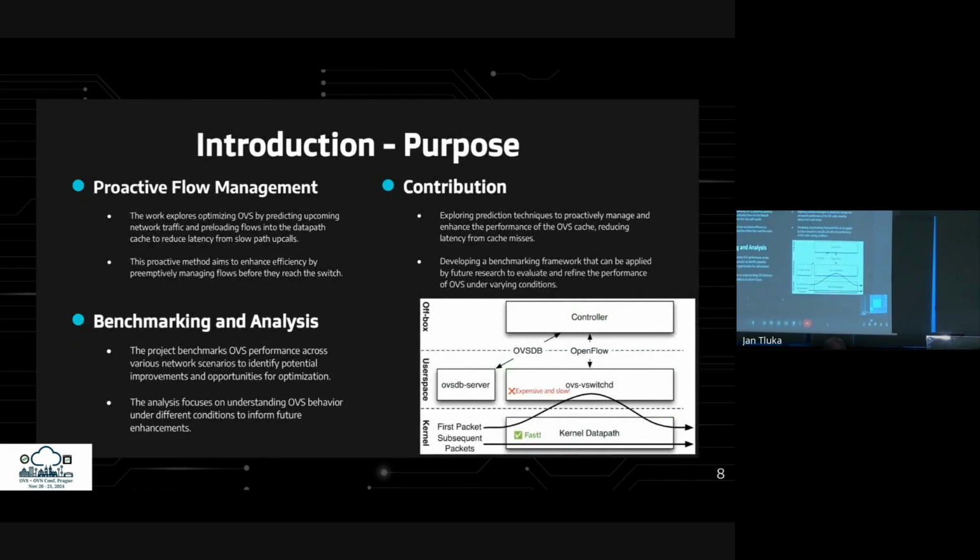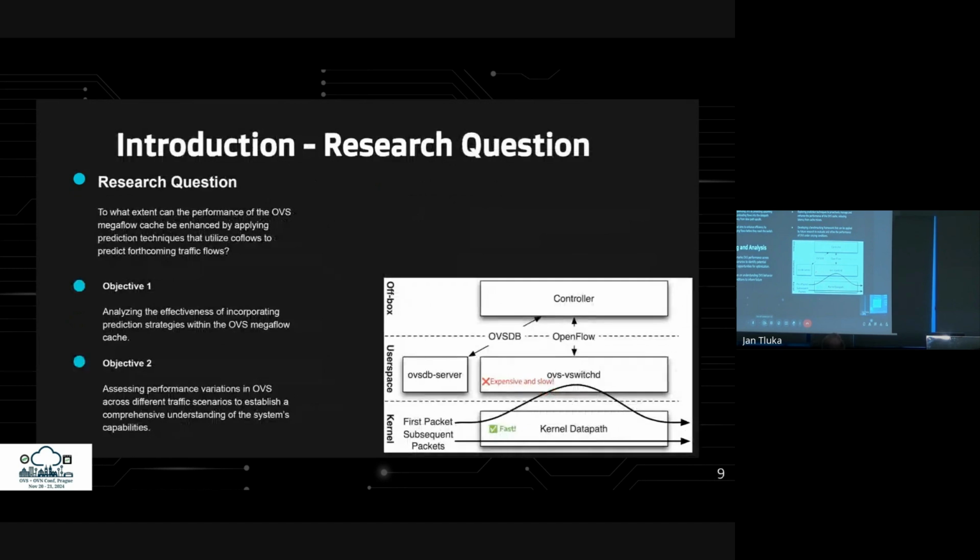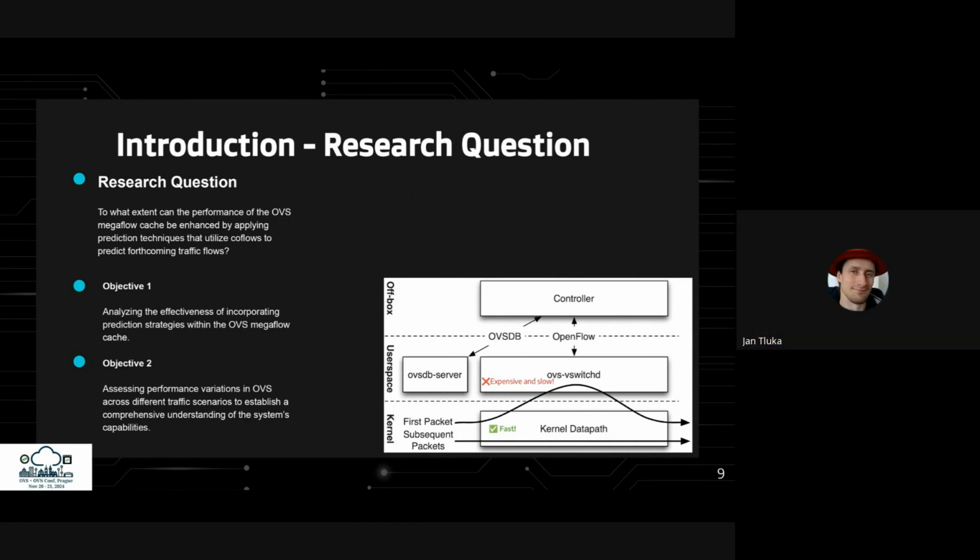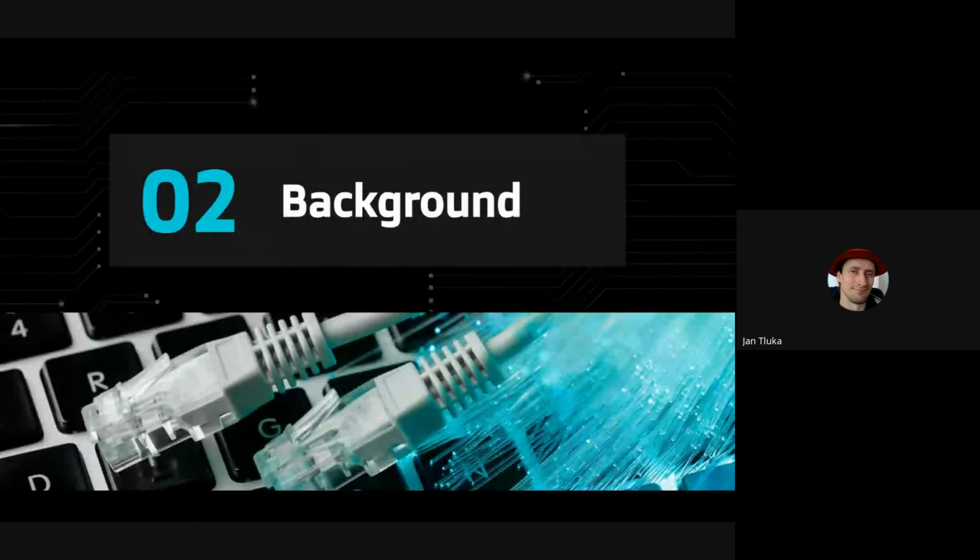My thesis optimizes OVS by predicting traffic and preloading flows into the cache, reducing latency from slow path upcalls. I benchmark OVS across various scenarios to identify improvements and analyze its behavior to guide future research. My research explores how much OVS cache performance can be improved using branch prediction to predict and preload flows. The first objective is to analyze the impact of preloading, while the second is to assess OVS performance across various traffic scenarios. Now let's quickly go over some background.